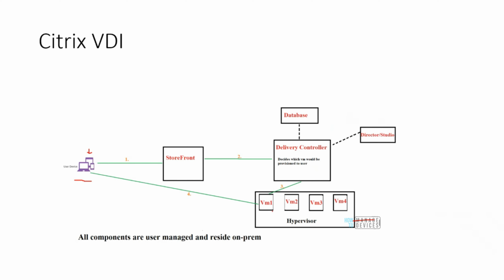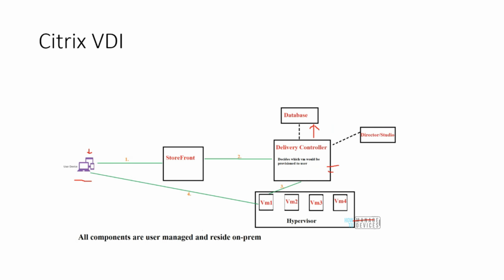Now, apart from the hypervisor, there is something called a delivery controller, which is present in the customer's infrastructure. This delivery controller decides which VM the connection is going to be routed to. Think of this as the brain behind making the selection. Obviously, if the delivery controller needs to decide which VM the connection is routed to, it is going to do that on the basis of a database.